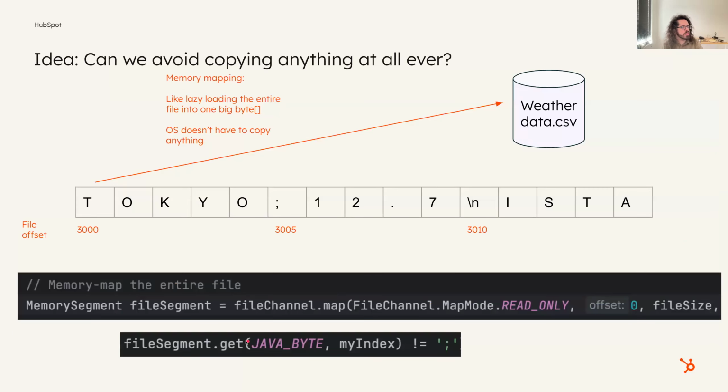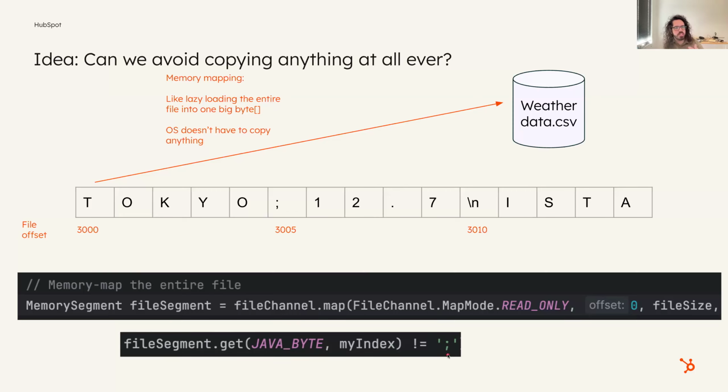Well, turns out there's a method called memory mapping. Let's say you have a file with a bunch of data in it. You can create this thing called a memory map that looks like a byte array, right? But what it's actually doing is lazy loading stuff, and so the operating system doesn't have to copy anything. So instead of doing byte array square bracket my index, you can just do file segment dot get my index and you get a byte back.